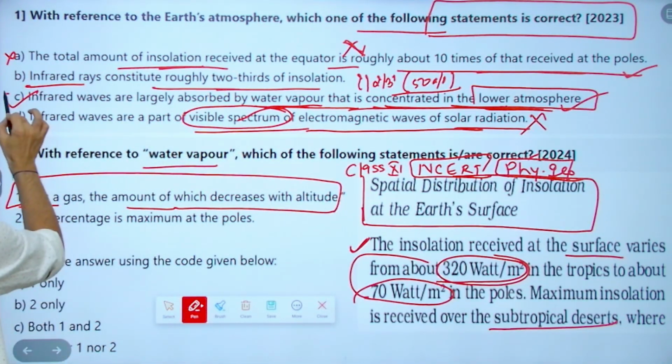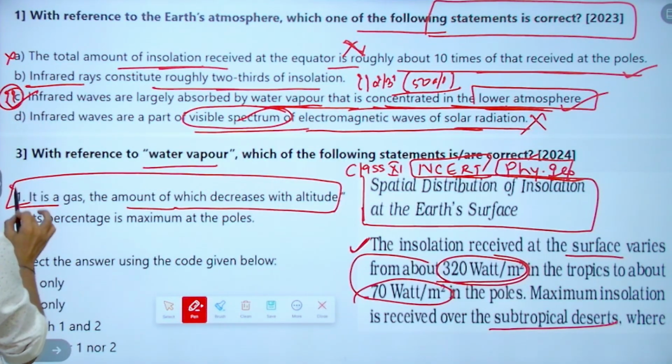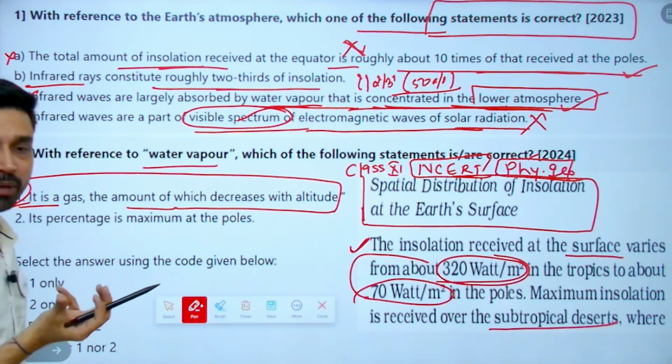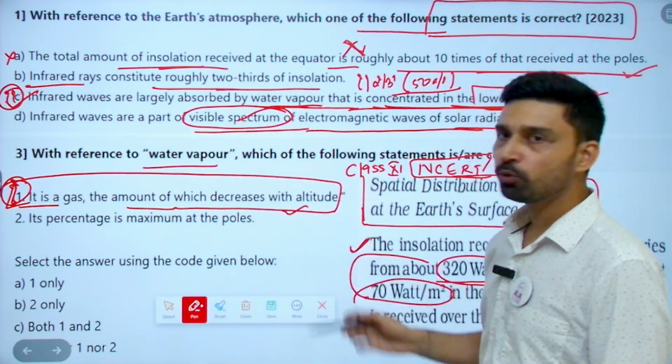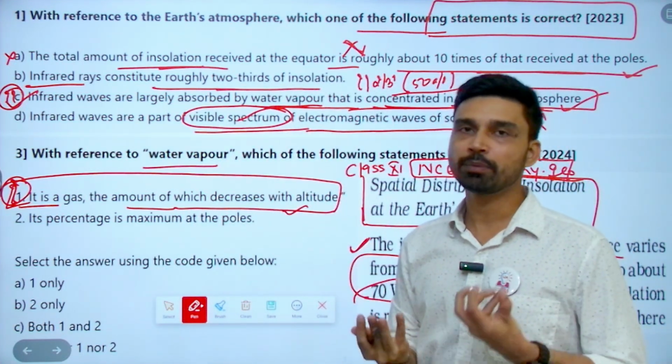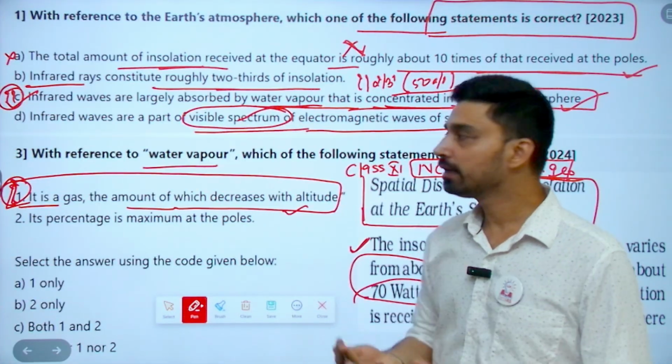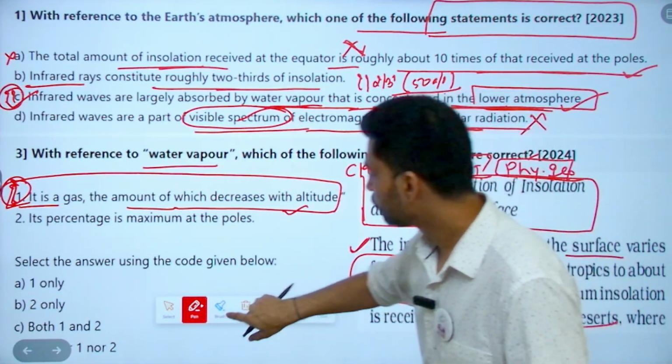Can you see that option C given here and option 1 given next year are basically the same options? They are saying that it decreases with altitude. That means where you have the maximum amount of water vapor, you have it near the Earth's surface itself. So that is the thing.